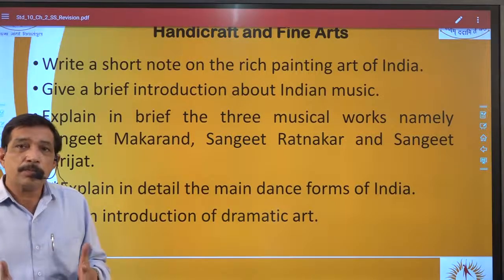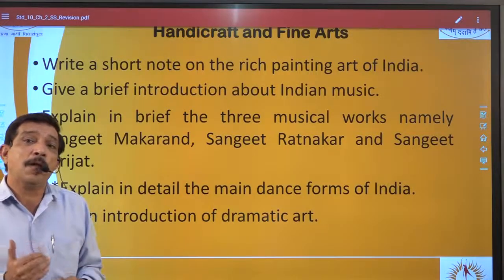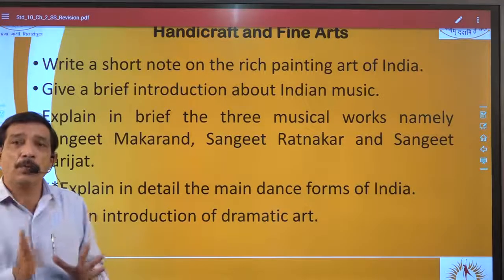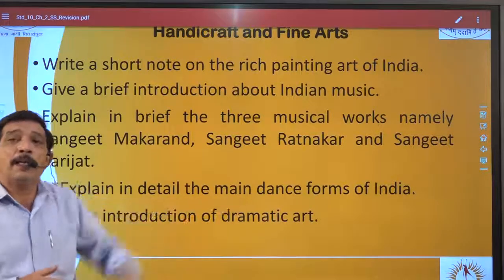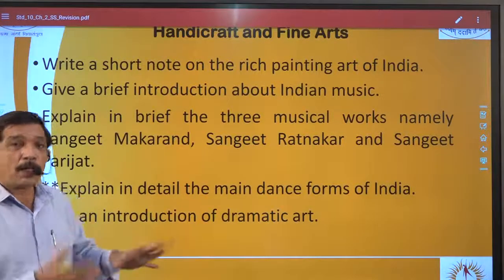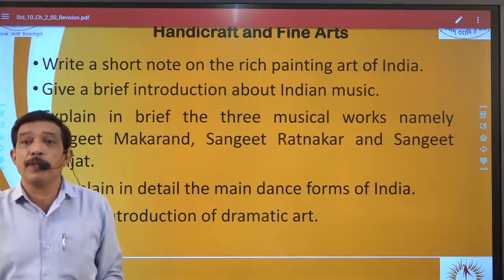So for us, we have to prepare the whole question thoroughly, so that we are able to answer any 2 which are given over there, or it will be specified at the end, any 2 in the bracket, or it will be given as explain in detail any 2 main dance forms of India.